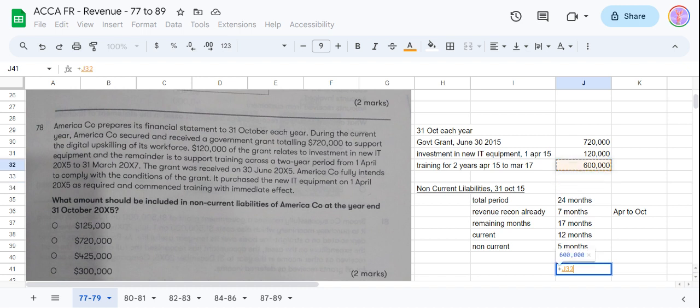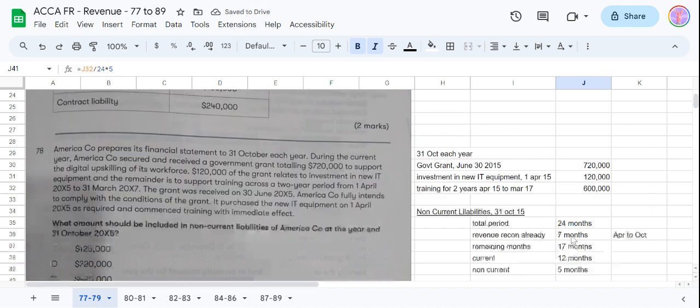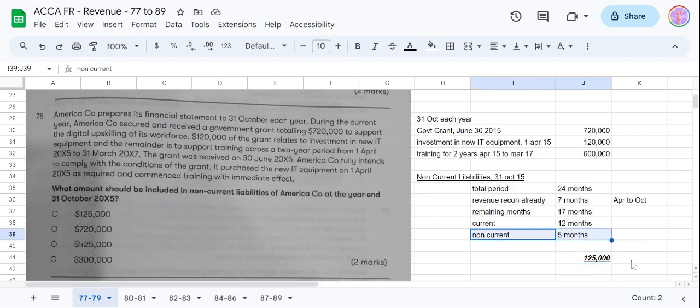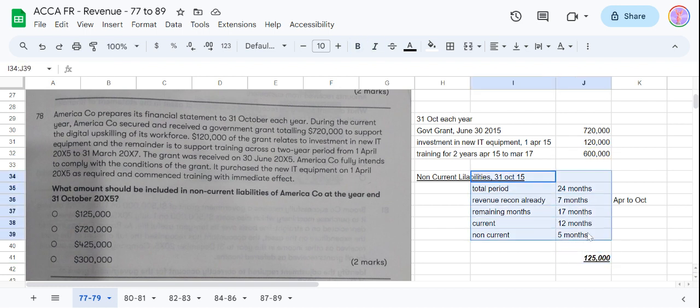So once we know this, 5 months, what can we do? We can take this 600,000, divide by 24, which is the total period for this training, and then multiply by this 5 months, which will be non-current. So non-current liability will be 125. So the basic thing here is to see for what period we do this, and know that this 120,000 will be recognized immediately, it will go in the revenue, but this 125 will be non-current by the logic of these months.